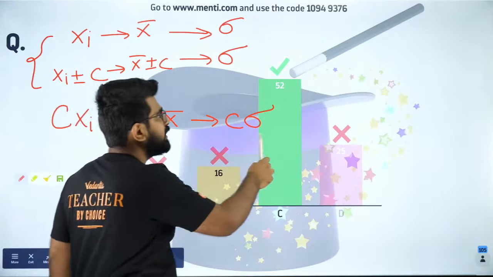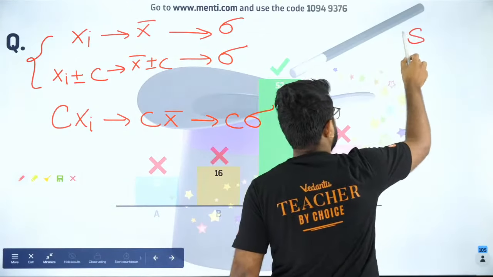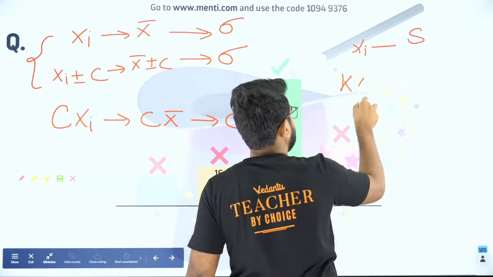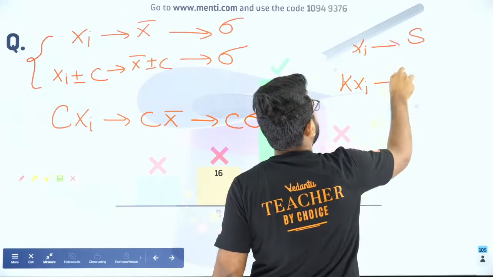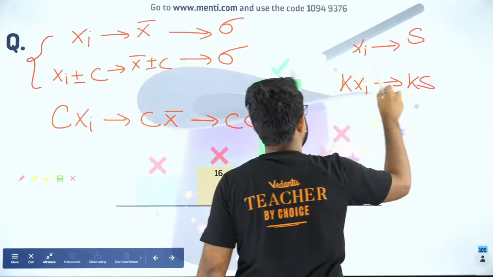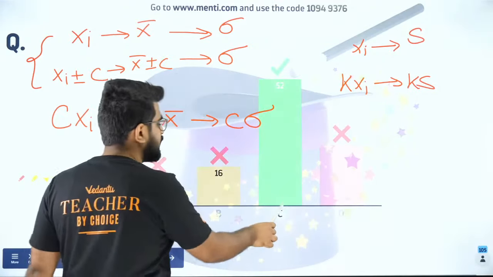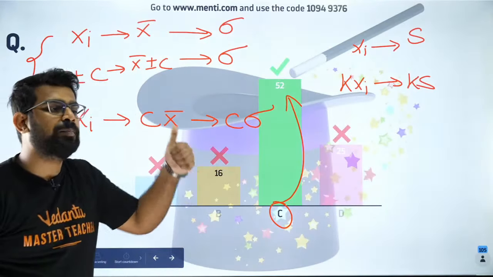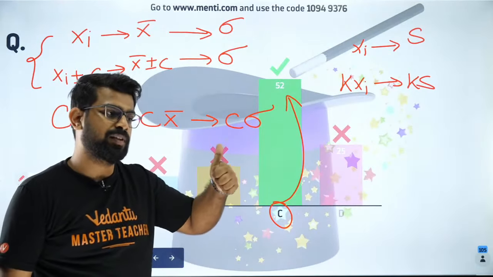So in this question, initially the standard deviation was S. Now every observation is multiplied by K. So now it will become what? It will become Ks. So that's the answer. Ks is the right answer, which is option C. 52 people got it correct, but still I expected more.